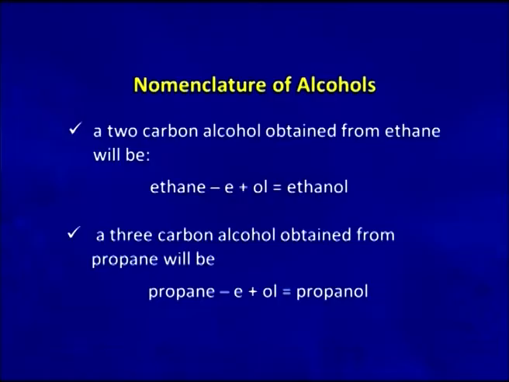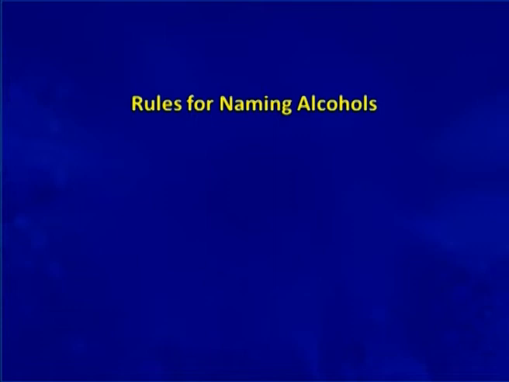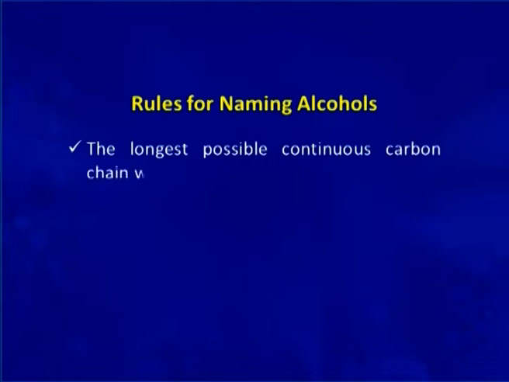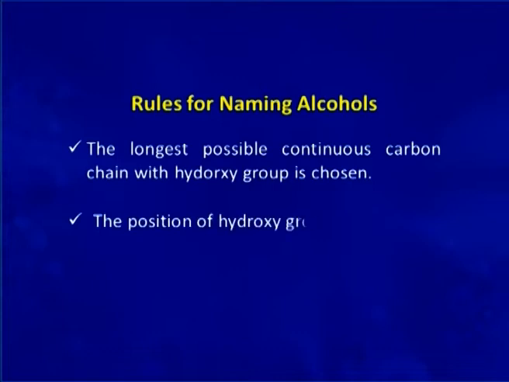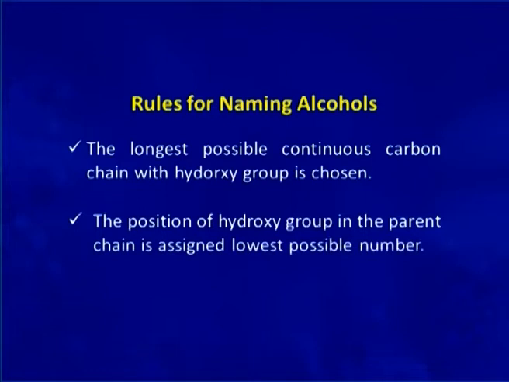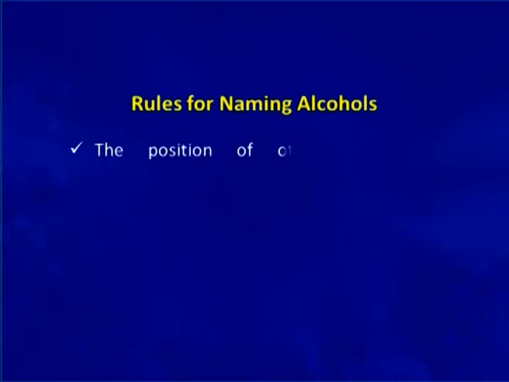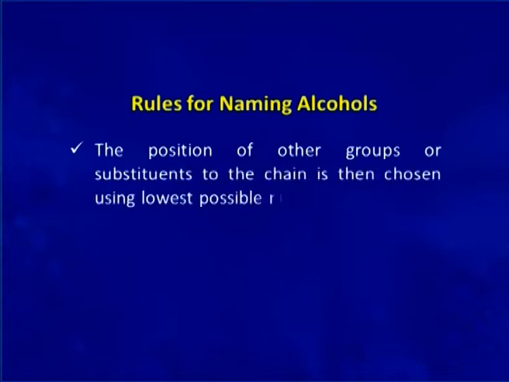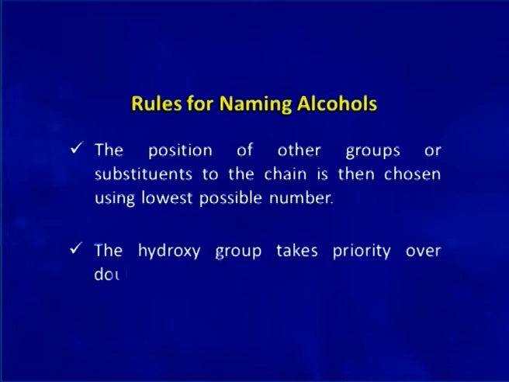We will now discuss some rules for naming alcohols. The first rule for naming alcohols is that the longest possible continuous carbon chain with the hydroxy group is chosen. The second rule is that the position of the hydroxy group in the parent chain is assigned the lowest possible number. The third rule is that the positions of other groups or substituents on the chain are then chosen using the lowest possible numbers. The hydroxy group takes priority over double and triple bonds.